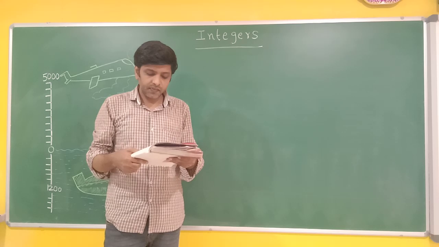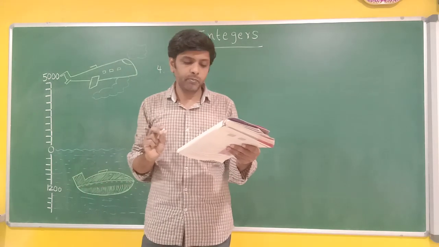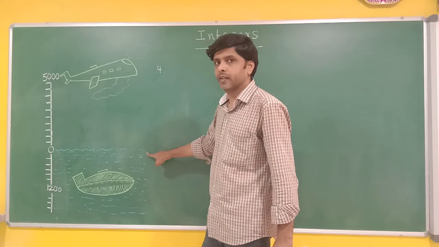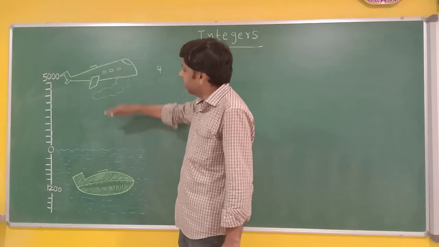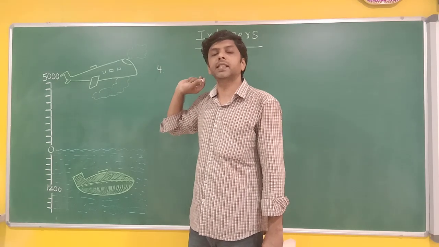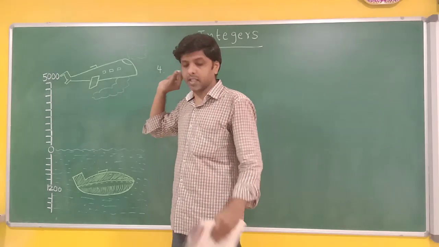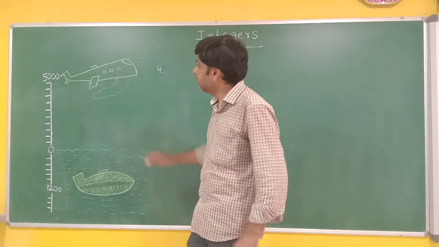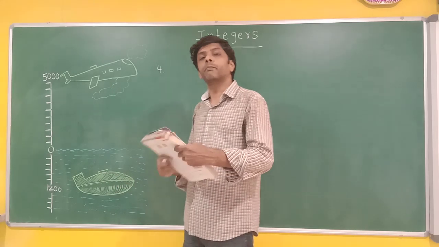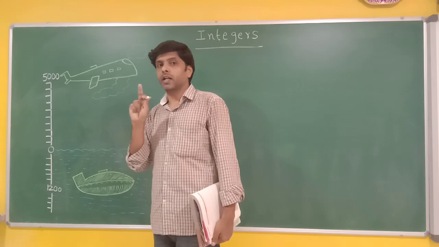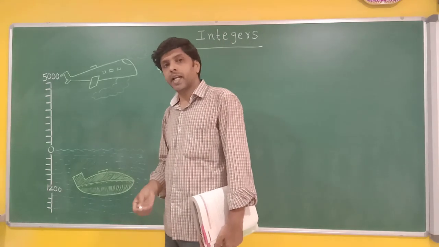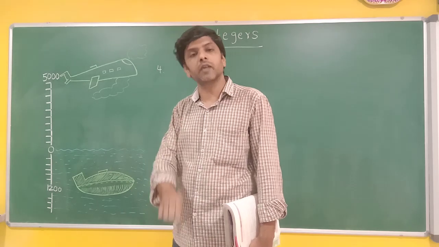So a plane is flying at a height of 5,000 meters above sea level. See, this is the sea level. Now, the aeroplane is flying 5,000 meters above sea level. Now, exactly below the aeroplane, a submarine is moving inside water, under the water. Submarines will travel under the water, below the water.